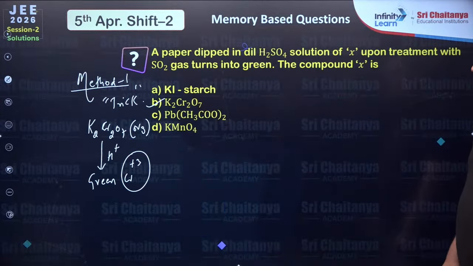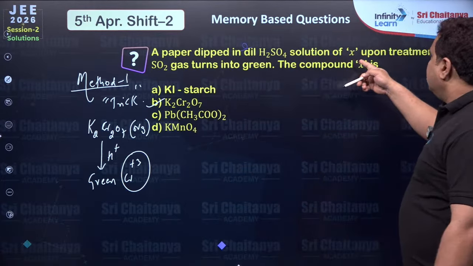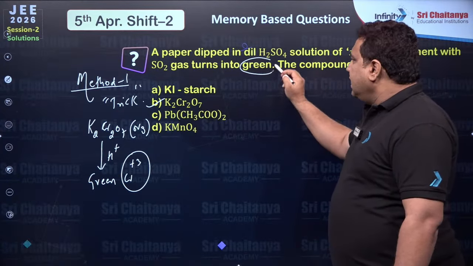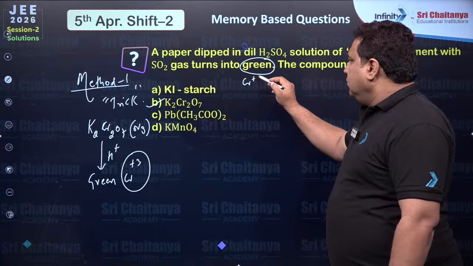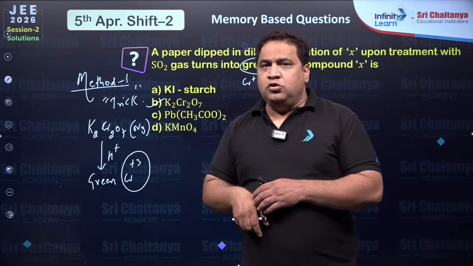Okay dear students, next. So everyone, I was telling that a paper dipped in dilute sulfuric acid solution X upon treatment with sulfur dioxide turns green. So directly this is chromium. This is method 1.